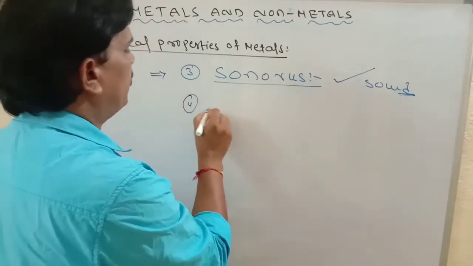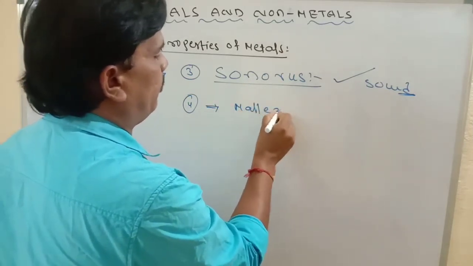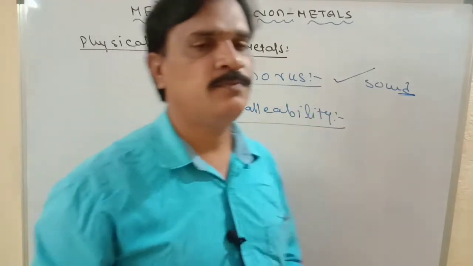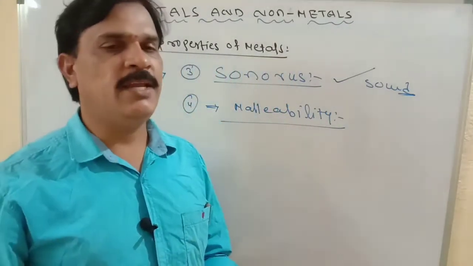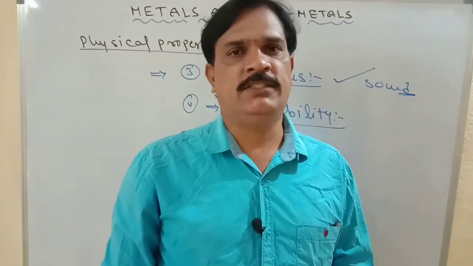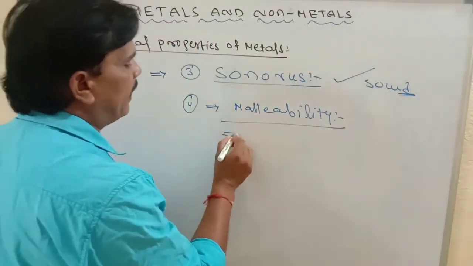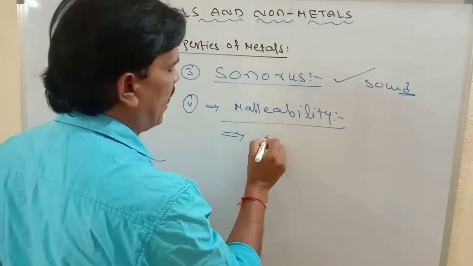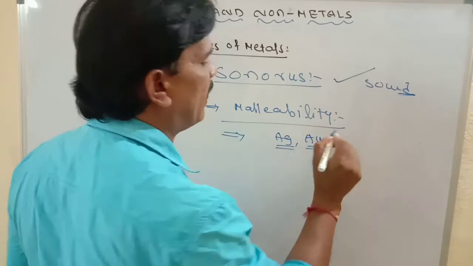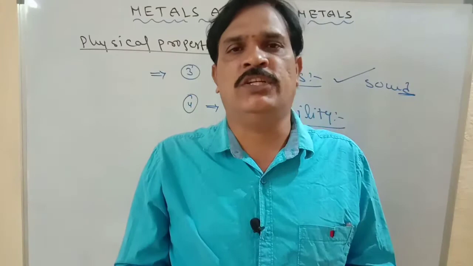And also, metals have malleability. Malleability means metals can be drawn into thin sheets. Metals which can be drawn into thin sheets have the property known as malleability. Silver and gold have high malleability, which can be drawn into thin sheets.